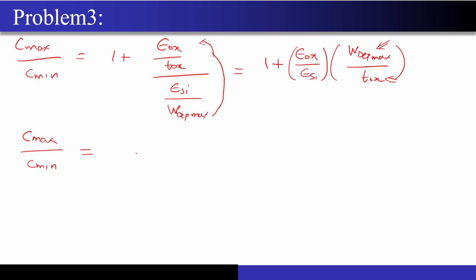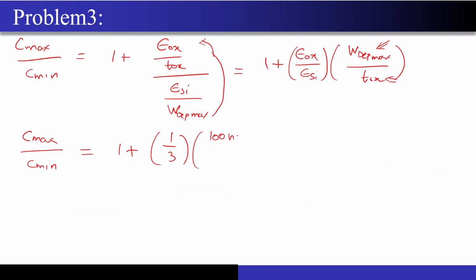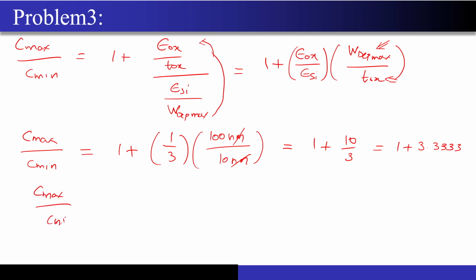Cmax upon Cmin: 1 plus, epsilon ox upon epsilon Si is 1 by 3. What is the W dep max value? 100 nanometer. What is the thickness of oxide? 10 nanometer. Right? So nanometer will get cancelled, and this will be just left as 1 plus 10 by 3. So this is 1 plus 3.3333. Correct? So the Cmax to Cmin ratio came out to be around 4.33.